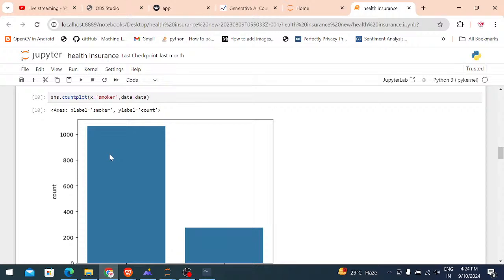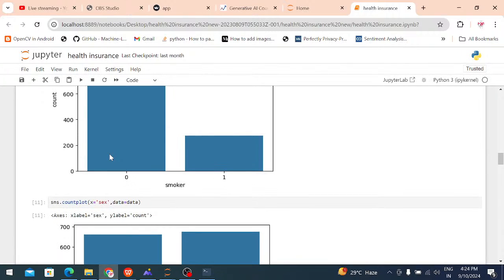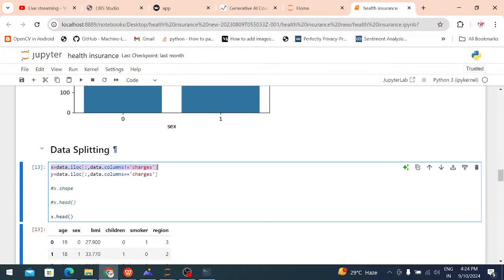Next is the graphical visualization part. I am using the Seaborn library. After that, the graphical part is completed. We move on to the analysis. In the analysis, I am giving the training and testing.